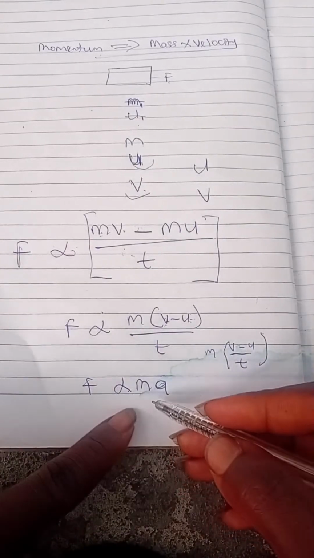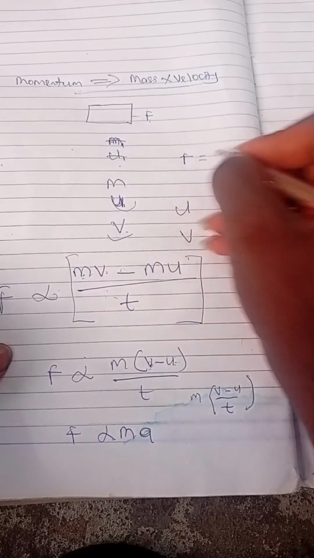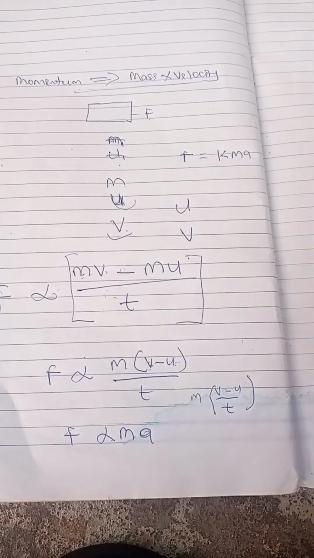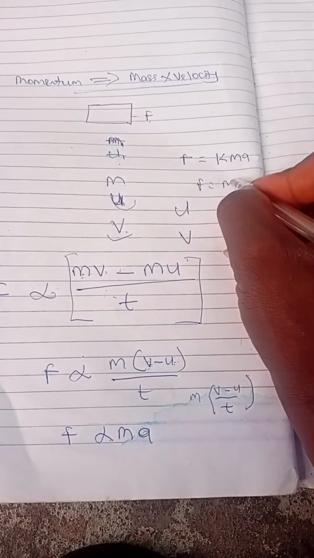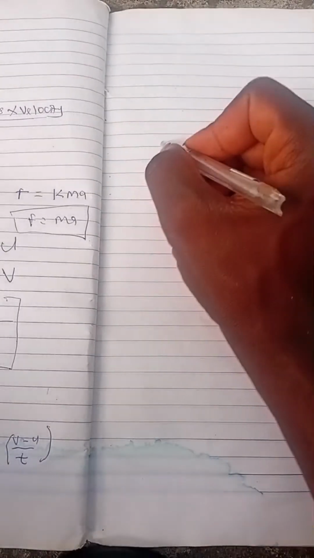So at the end of the day, we have F is directly proportional to MA. So we can conclude that F equals KMA. Are we together? That K is a constant. You can write it as F equals mass times acceleration. We all know this formula. That's how it's been derived. So that's force.